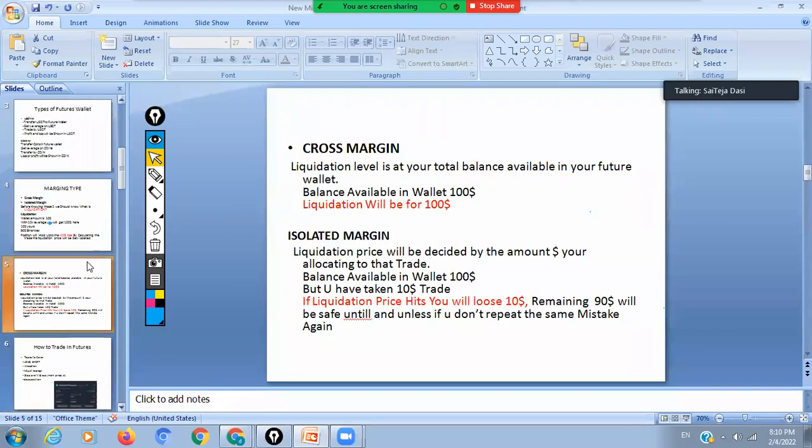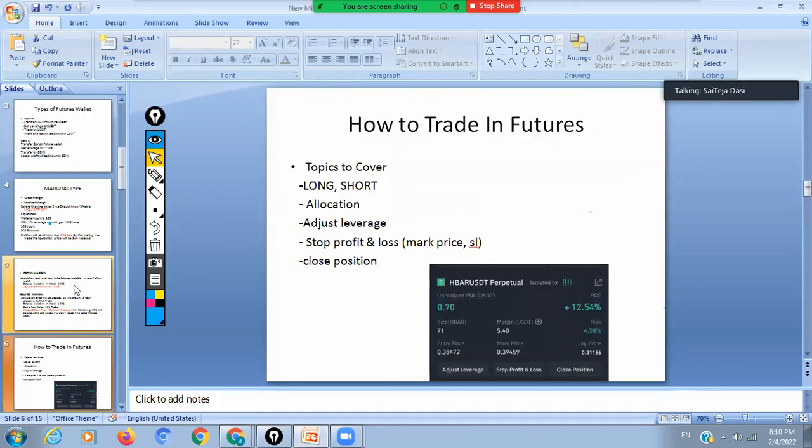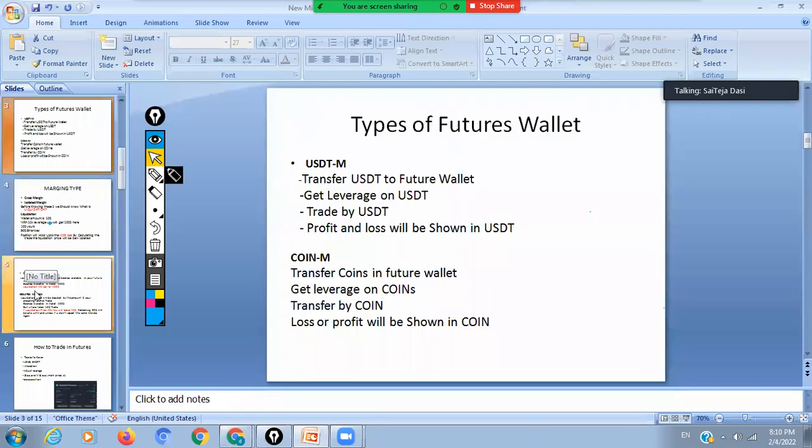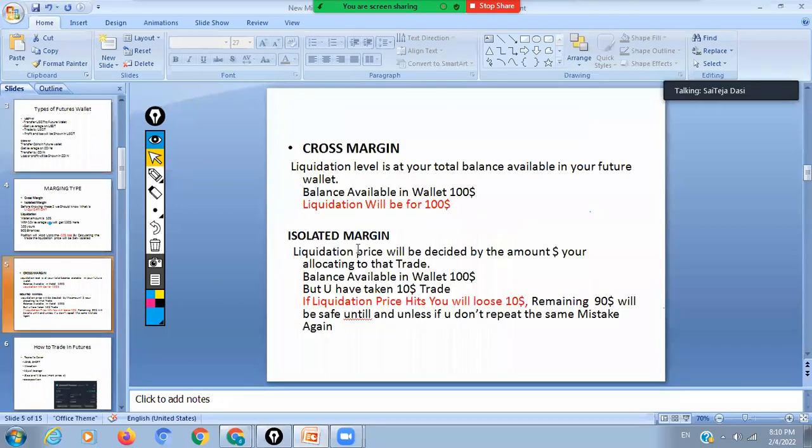We'll take up the doubts in the last 10 or 20 minutes, the doubt section actually. So let me finish all these things now. So here comes the basic types of whatever things Binance is providing. So these are the basic types: USDT market capital and coin market capital, cross and isolated trades.